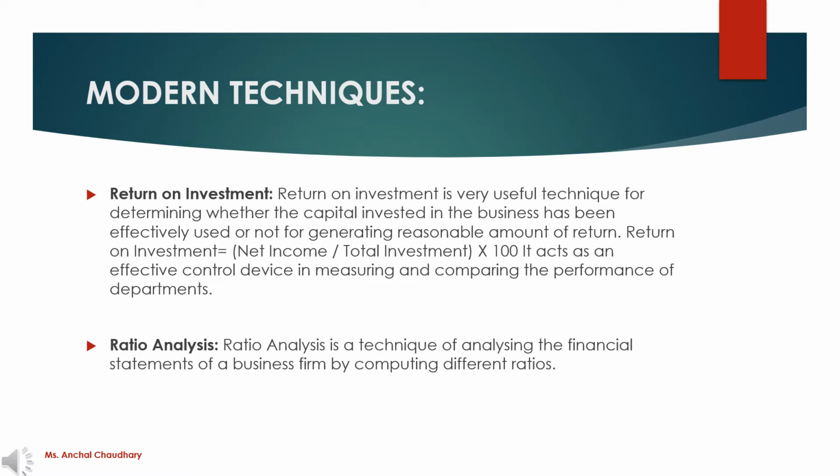And next is your profitability ratio. Profitability ratios are like gross profit ratio and net profit ratio. Here you are just calculating your ratio to find out whether you are getting a profit or not and in what percentage. And last is your turnover ratio. Turnover ratio helps in knowing whether the resources are effectively used for increasing the efficiency of operations of the business or not. So these are the ratios which you calculate under your modern techniques of control.